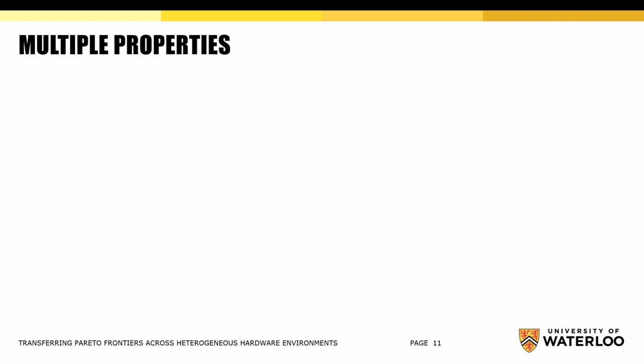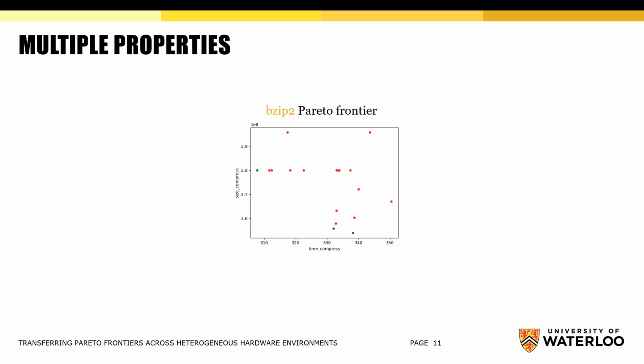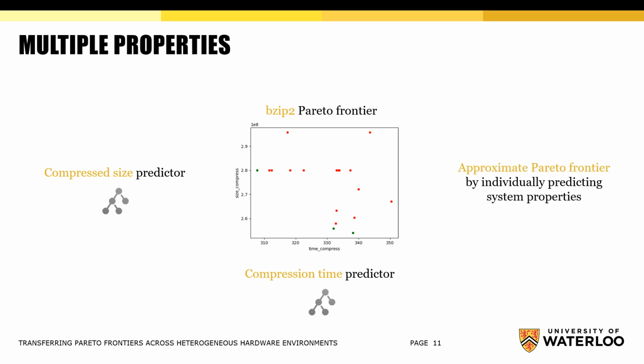We have discussed a way of approximating a single system property. But Pareto frontiers are built by analyzing multiple system properties. For example, bzip2 system has compression time and compressed file size properties. So how can we work around that? We can build a separate property prediction model for each system property. And then we can approximate a Pareto frontier by individually predicting properties and by combining them into an approximated Pareto frontier.